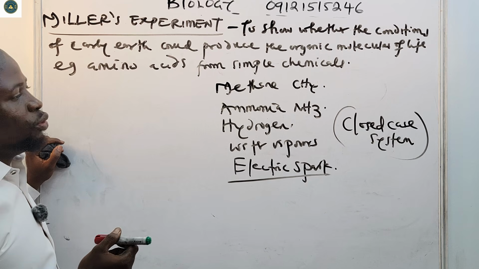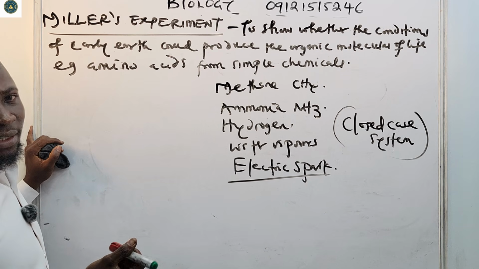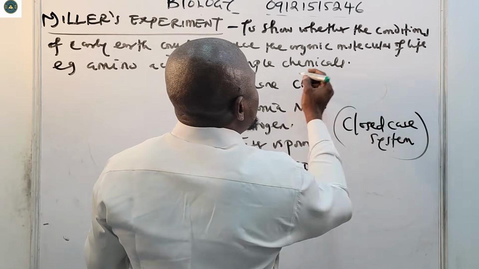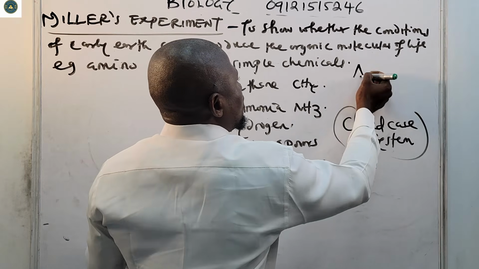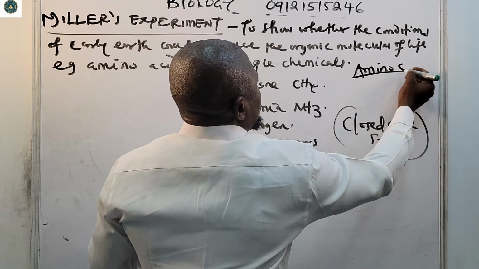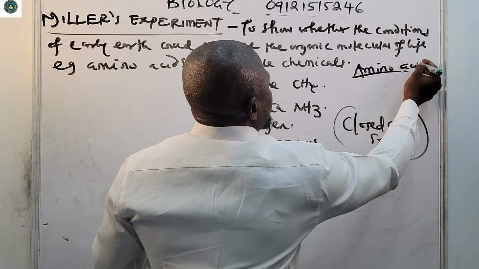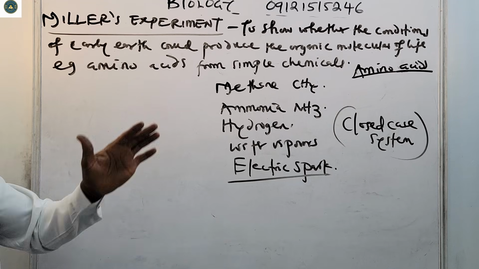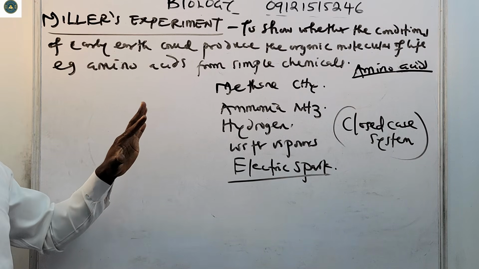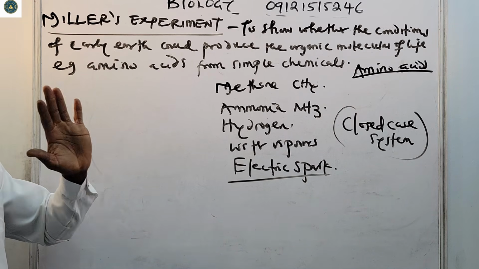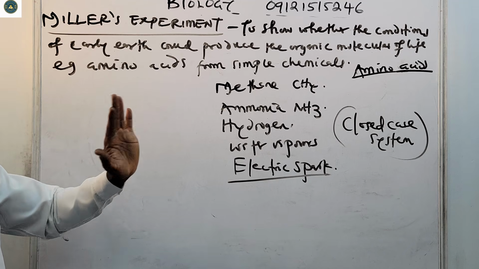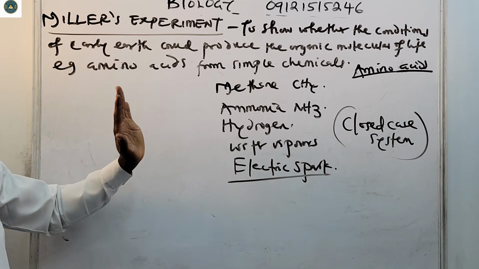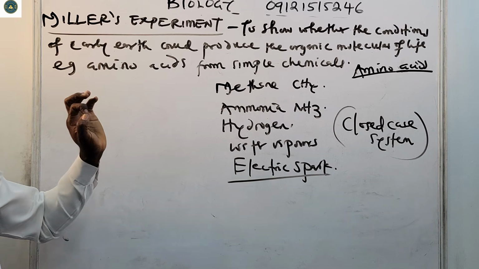Organic molecules like amino acids that are needed for life could form under natural conditions from simple gases and energy. So that is what Miller's experiment was about.